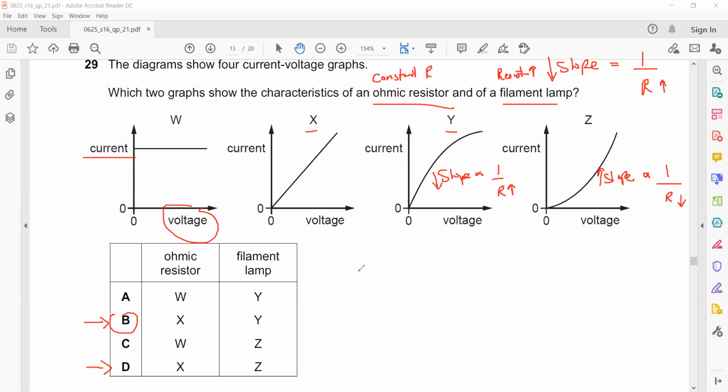So X and Y: for an ohmic resistor, resistance is constant, and for a filament bulb, what happens with an increase in temperature? Resistance also increases. So the slope should decrease.